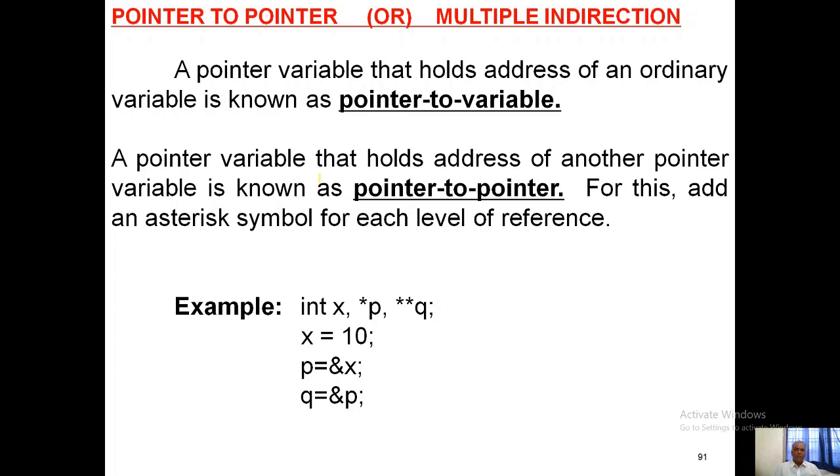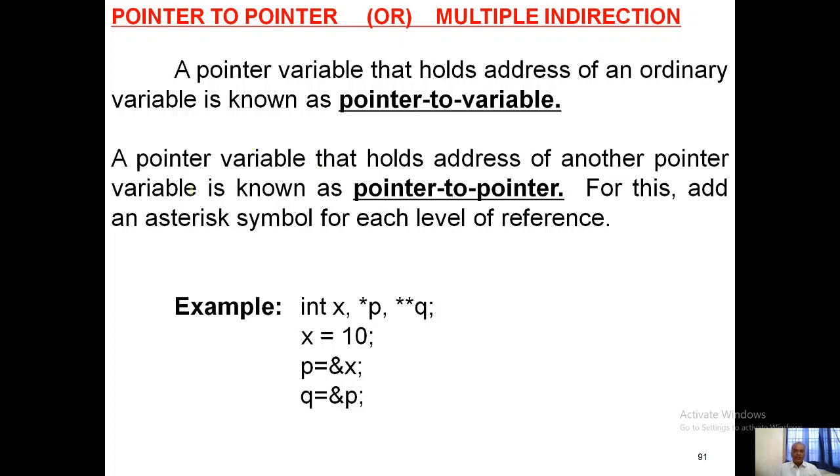A pointer variable holds the address of an ordinary variable, whereas a pointer to pointer variable holds the address of another pointer variable. In the previous video we went through the *ptr, **pptr example.